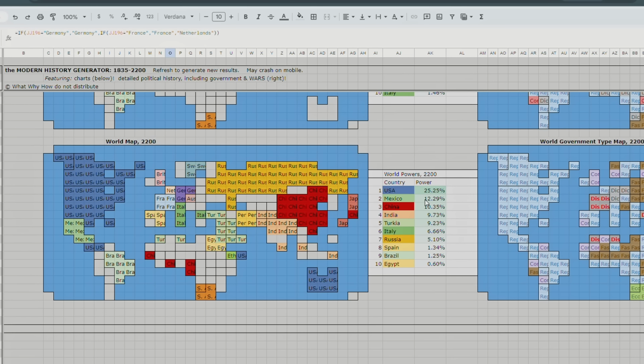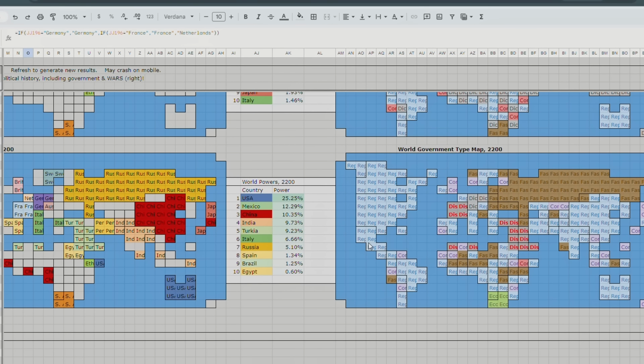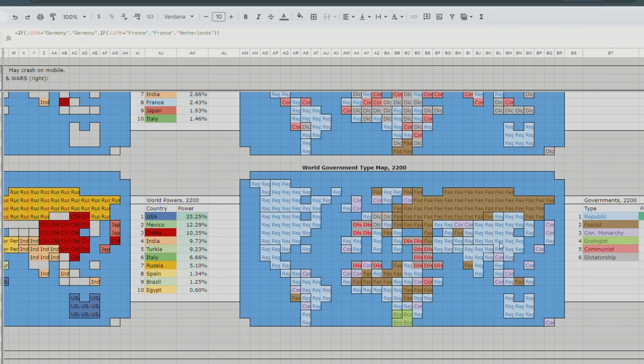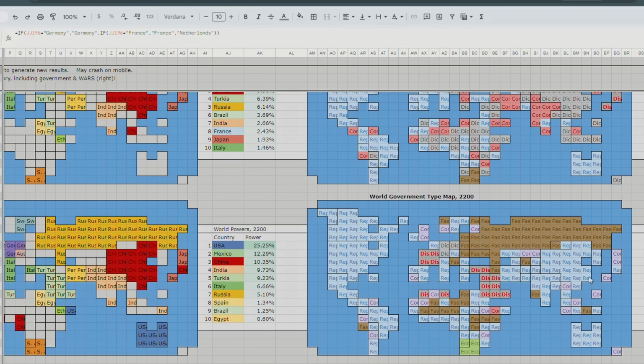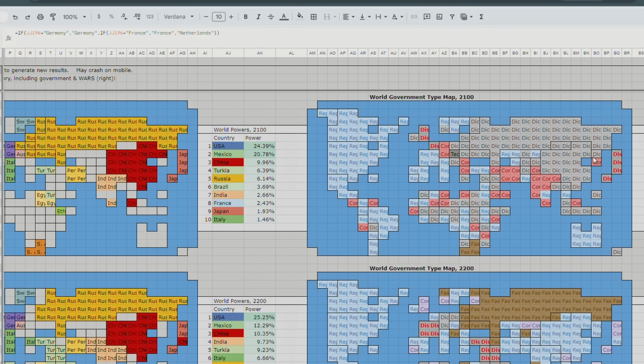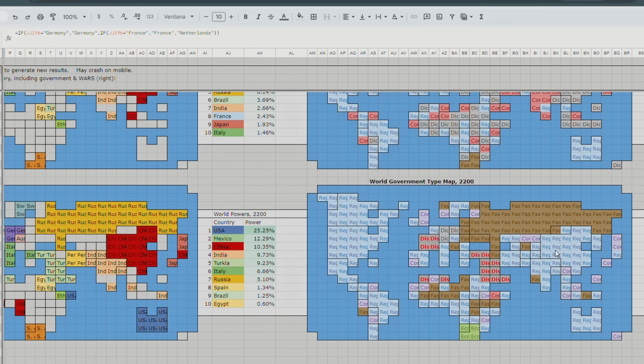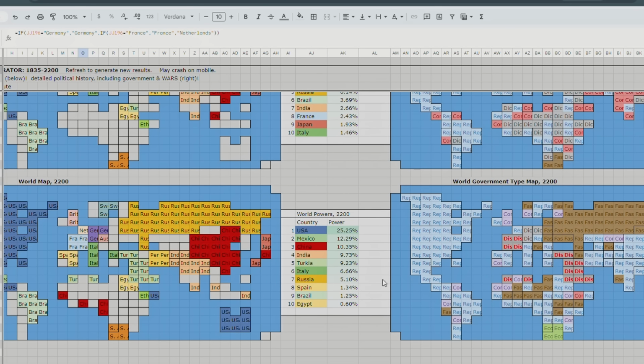China is number 3, so maybe America and Mexico versus China. But China is a republic as well, so in this timeline, governments are much more liberal, much more democratic. Because Mexico is a stable republic, China's probably a bit stable too. Well, they were a dictatorship in 2100, but by 2200 they're a republic. India is a republic as well, but there's a little bit of fascism right here because it does not have enough power to control the south of the country.